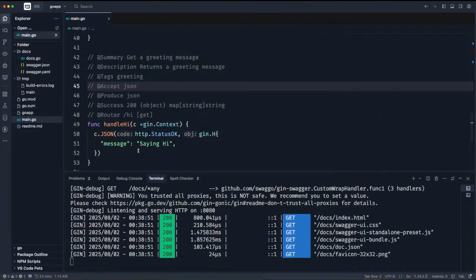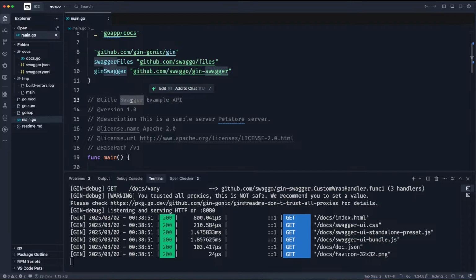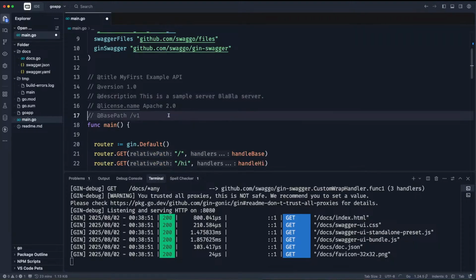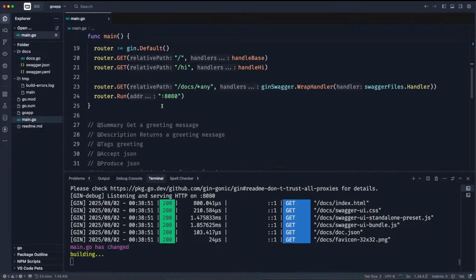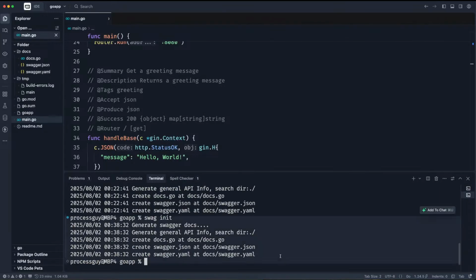Let's change this from saying Swagger everywhere, so that you see that we have our own touch on it. My first example API. This is a sample API, blah, blah. So let me remove all this. Let me remove the license. And then, yes. So now that we've done this, remember you have to run your swag init every time.